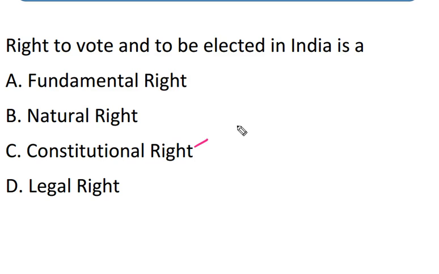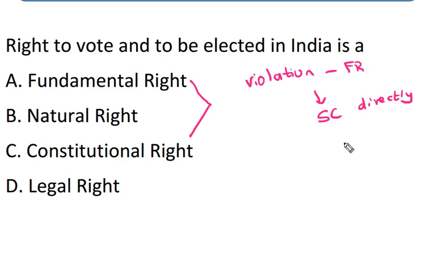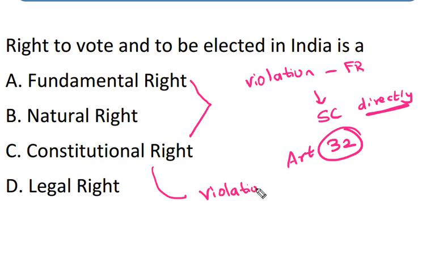One more difference between fundamental right and constitutional right is that for the violation of a fundamental right, any individual can directly approach the Supreme Court under Article 32, whereas for the violation of a constitutional right, the affected person can only approach the High Court under Article 226.